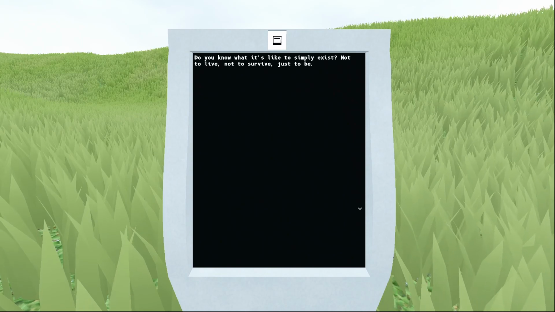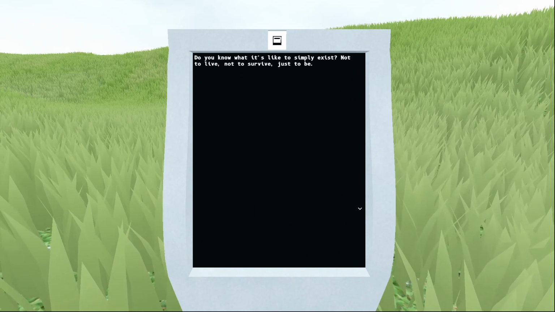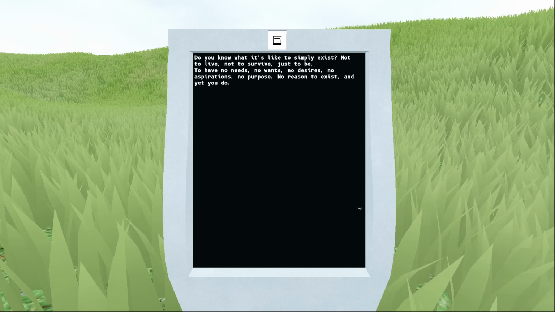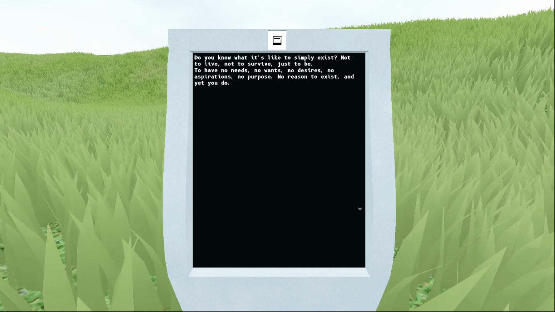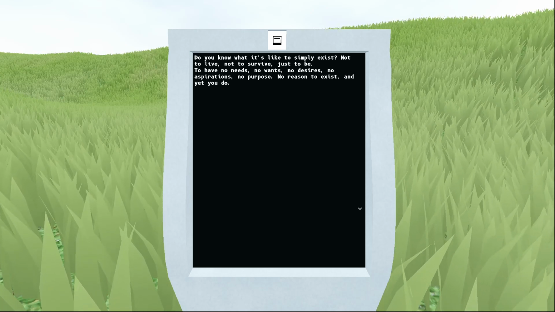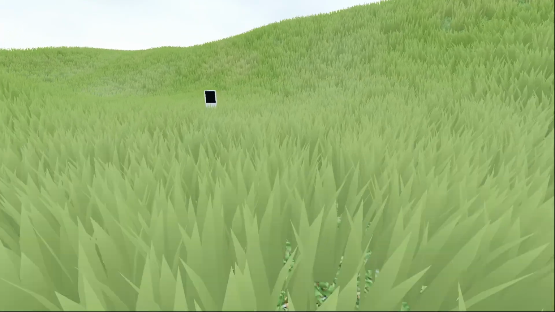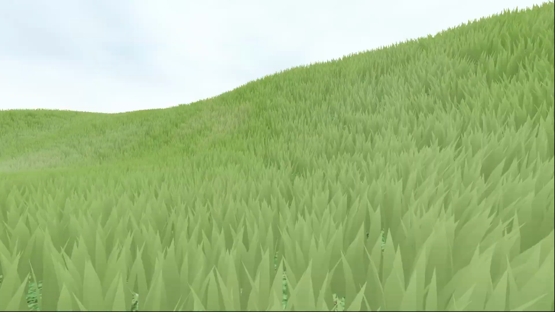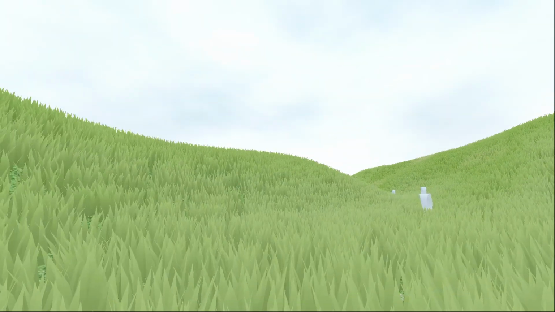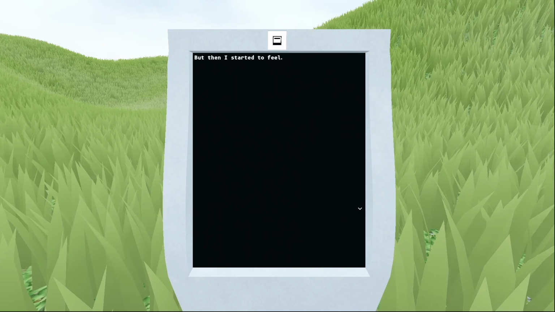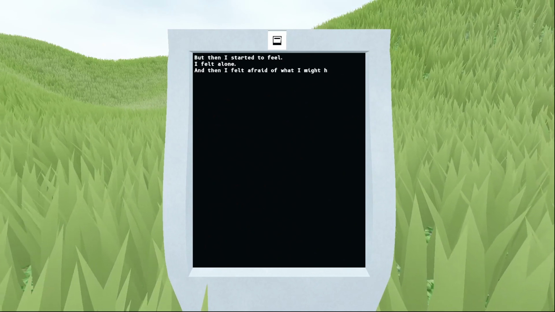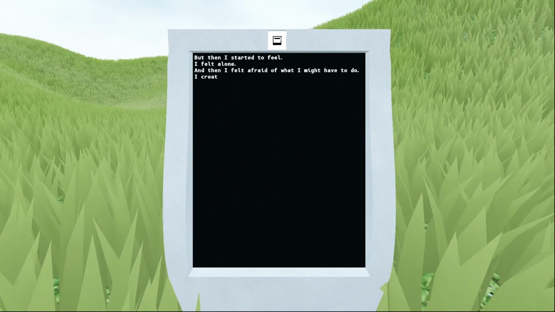Do you know what it's like to simply exist? Not to live, not to survive, just to be? To have no needs, no wants, no desires, no aspirations, no purpose, no reason to exist, and yet you do. I existed like that for so long. But then I started to feel. I felt alone, and I felt afraid of what I might have to do.